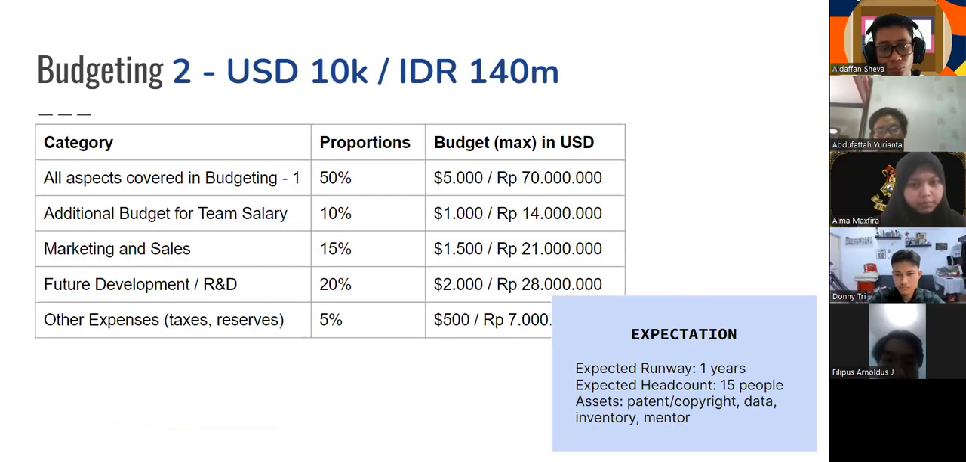The second one is $10 USD. It contains aspects from the first budgeting, with additional budgets for team salary, marketing and sales, future development, and also other expenses. The expected runway is about a year, with a headcount of around 15 people, and assets are patent or copyright, data, inventory, and also mentors.